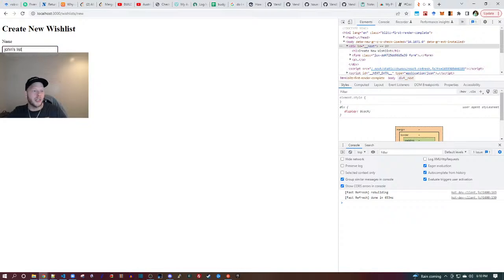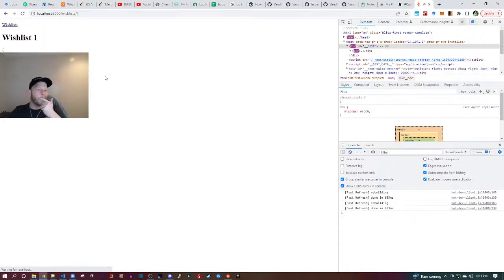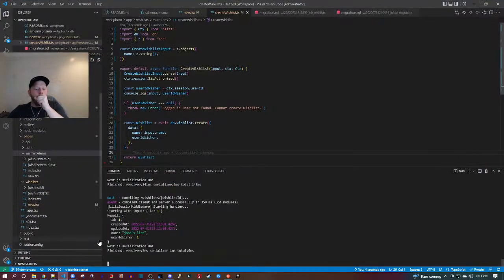Okay, so we Control V, John's list, create wish list. And it works this time. You see the user ID is one, which you wouldn't know, but only one user exists in the database at this time because I only created one user, so the user ID is one. So that is the logged in user. So this worked correctly. And we can see the console.log that I did, input user ID. Here's the input. So my naive guess was correct, basically. There's the name.